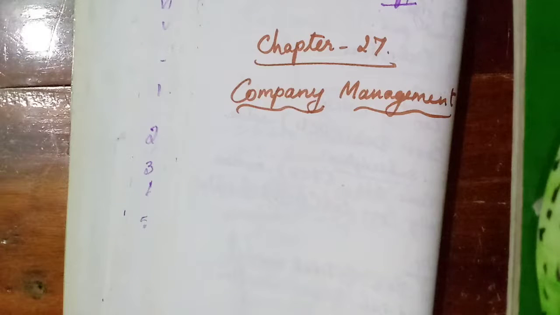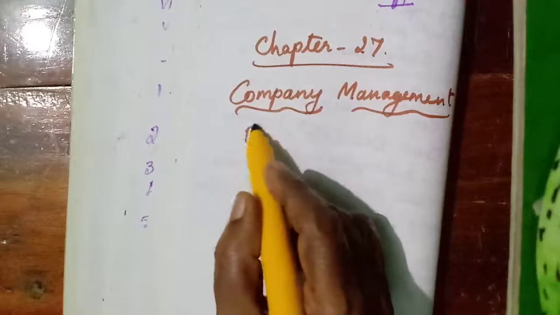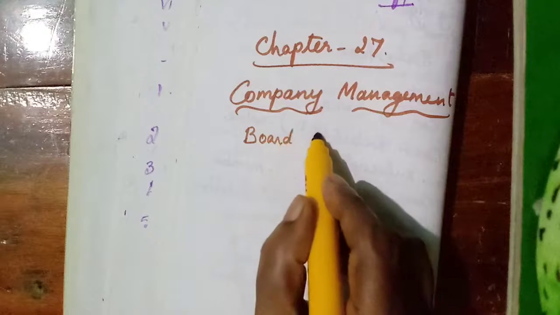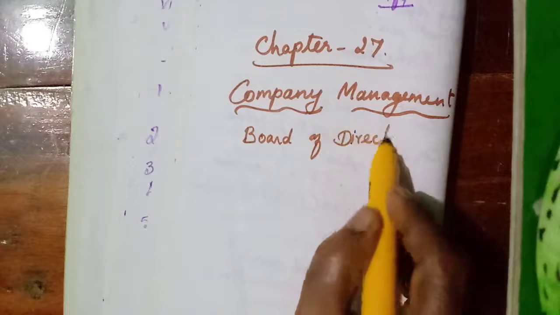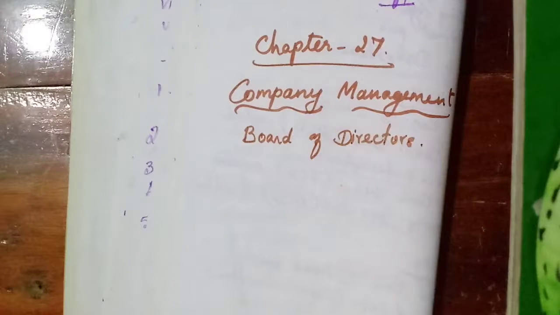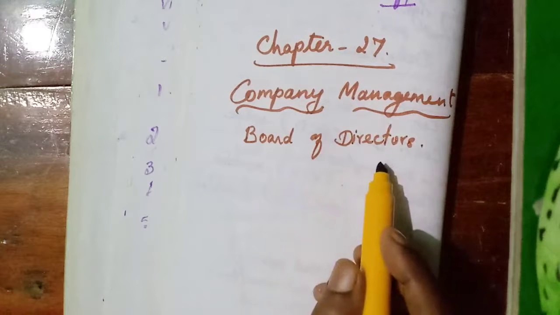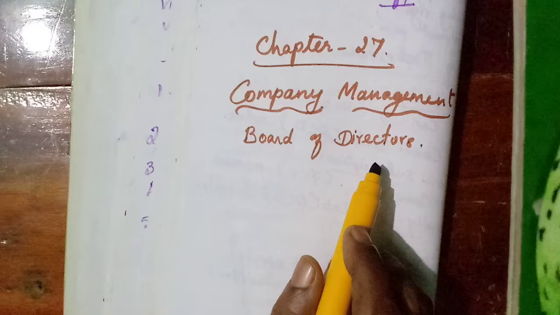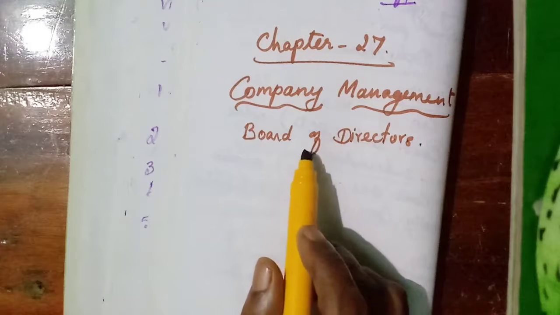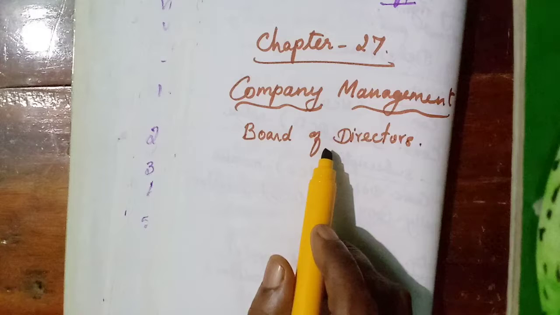The human beings who are needed to manage the affairs or the activities of the company are called the board of directors. So company management is done by a group of human beings. Okay, they are called the board of directors. Not only one person. Here at least the minimum number will be given. The board of directors only have to manage the affairs of the company. They are the group of human beings. Okay, they are responsible to run the company's affairs.